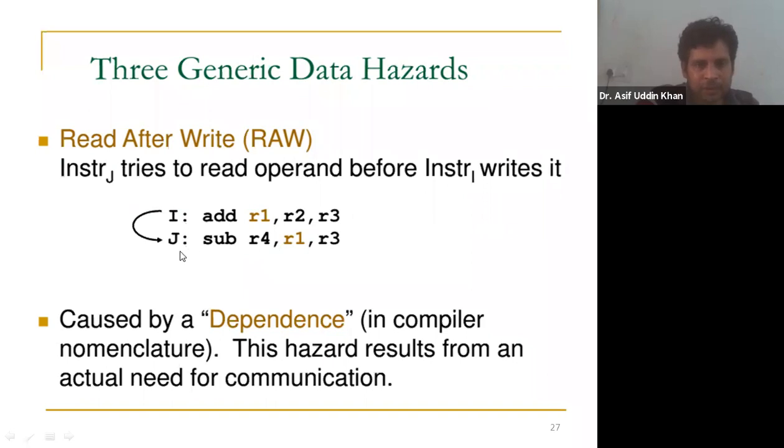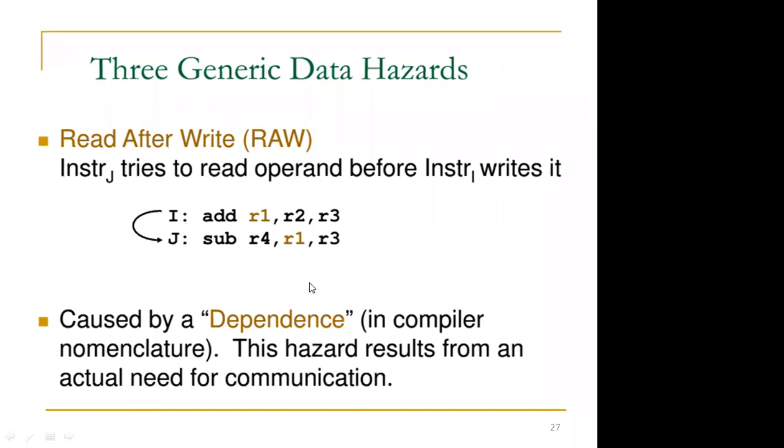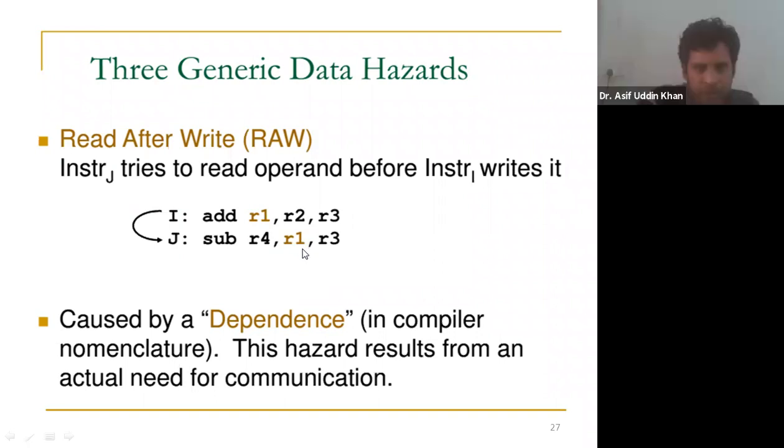According to the sequence, instruction J should read the register R1 after instruction I writes the register R1. But in case instruction J tries to read register R1, to read the operand R1, before instruction I writes it, then this is known as read after write hazard, that is RAW hazard.